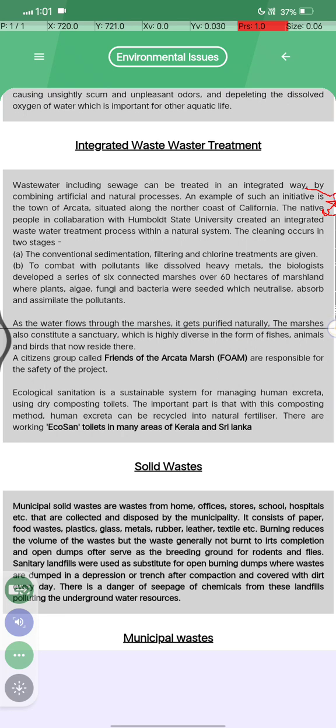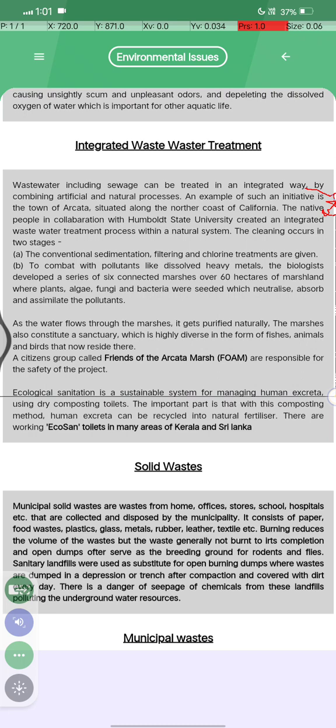As the water flows through the marshes, it gets purified naturally. The marshes also constitute a sanctuary which is highly diverse, with fishes, animals and birds that now reside here. A citizen group called the Friends of the Arcata Marsh is responsible for the safety of the project.